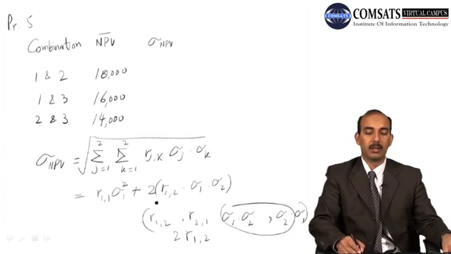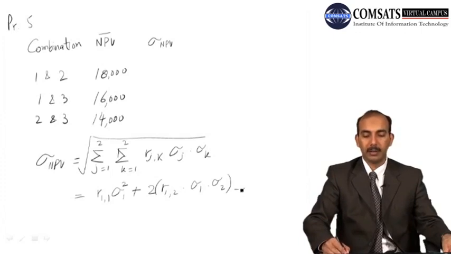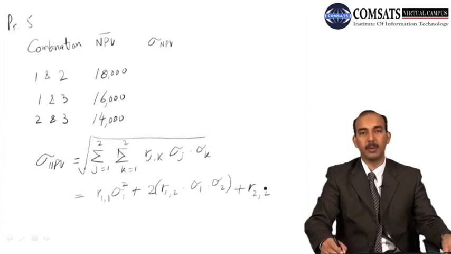So when we summarize it, we can write it like this, and then we put values for correlation coefficient between 2 and 2. जब हम j की वैल्यू भी 2 पुट करेंगे और k की वैल्यू भी 2 पुट करेंगे, in that case it will become a correlation between 2 and 2, and then standard deviation j also 2 and k also 2.